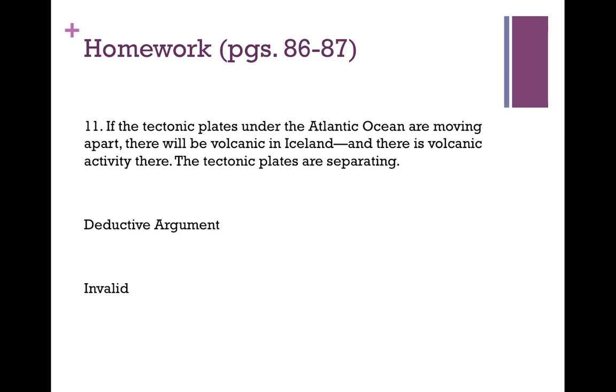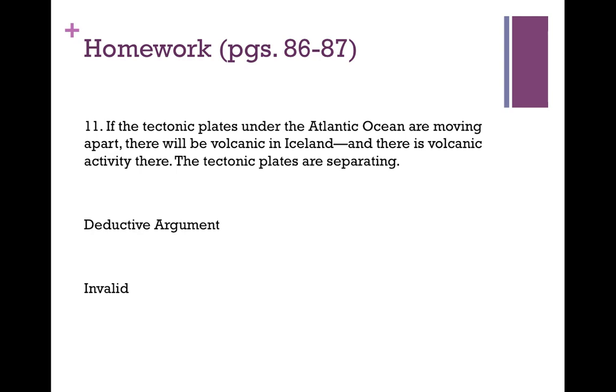I'm not a geologist, so I don't know what actually causes volcanic activity, but let's just get creative. Say a mad scientist took a laser beam and shined it into a volcano, and that's what caused the volcanic activity. I know that's crazy, but when you don't know geology well enough to know what causes volcanic activity, you have to get creative. But in this case, we have an argument in which the premises are true, because let's assume if the tectonic plates move, there'll be volcanic activity.